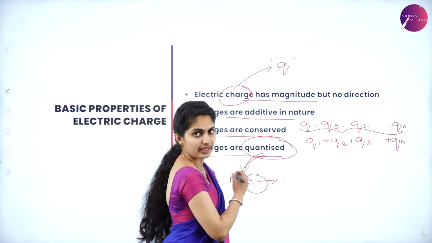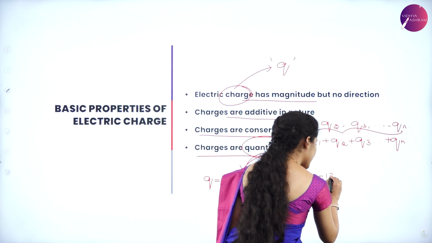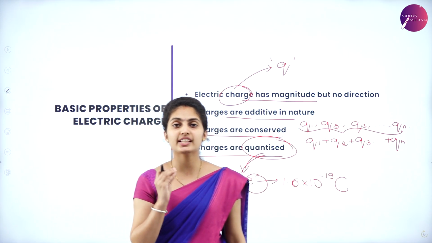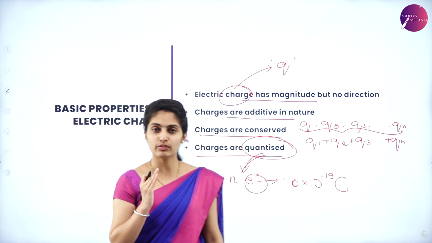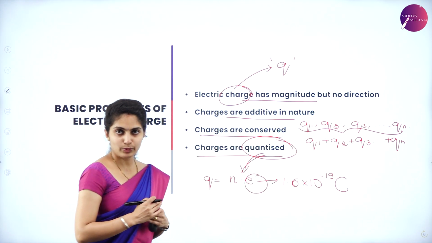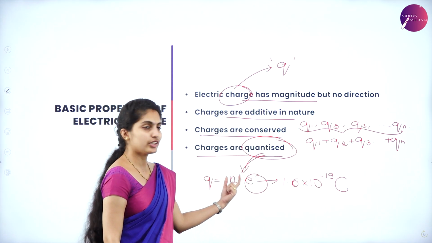The value of the basic unit is 1.6 into 10 to the power of minus 19 Coulomb. Charge is always measured in Coulombs, which you will study later. So, Q is equal to N into E,